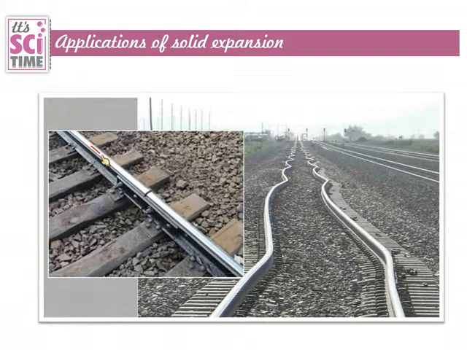When the rails expand, the gap fills. At night or early morning you can see the gap, but in daytime this will be closed. So we can prevent bending of the rails on hot days by keeping this type of gaps.